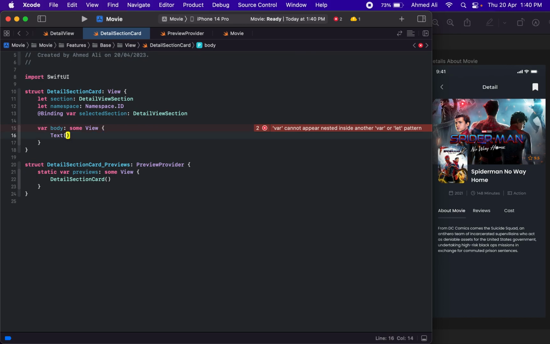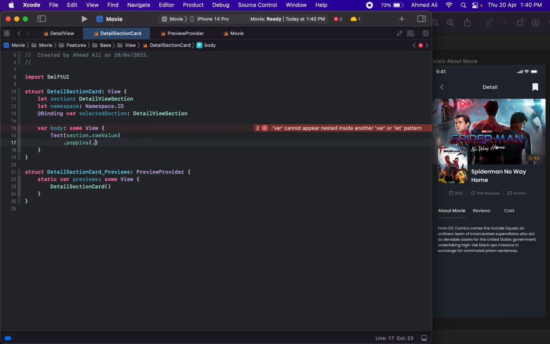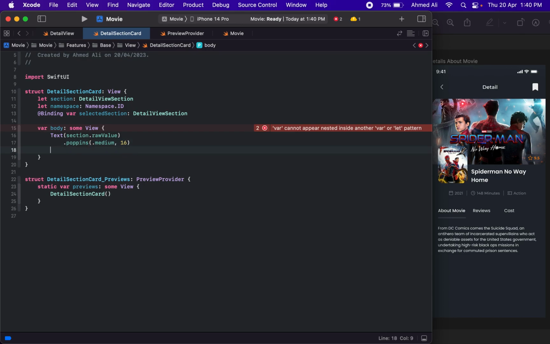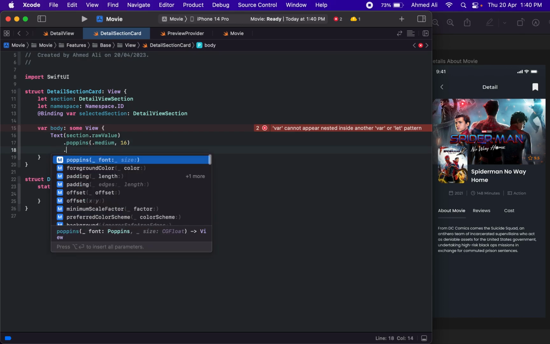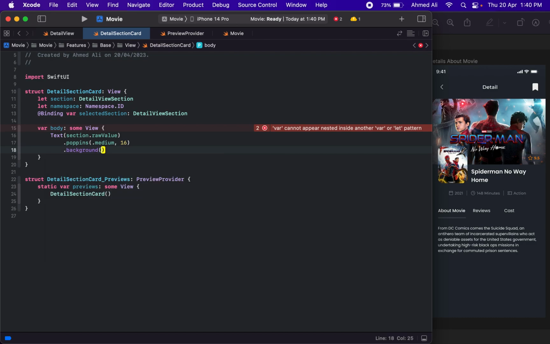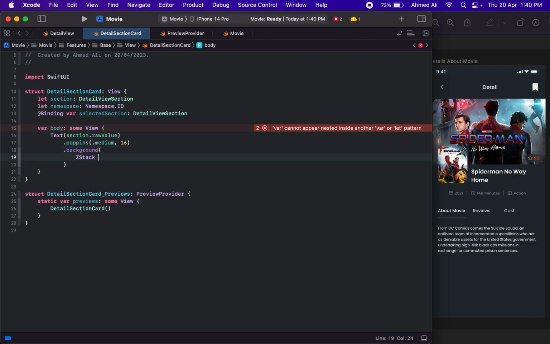Yes, and for the text we will have section dot raw value, and let's use Poppins, maybe medium 16 for this, and then we are going to have a background, I guess, and we need a ZStack in here.